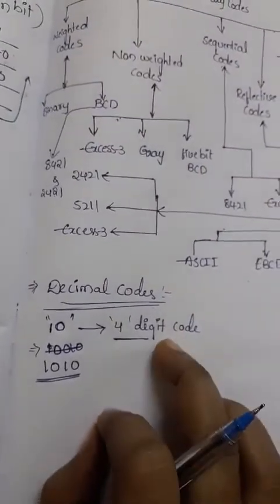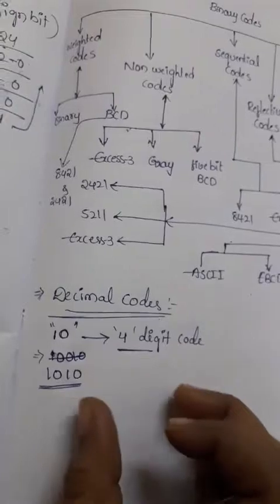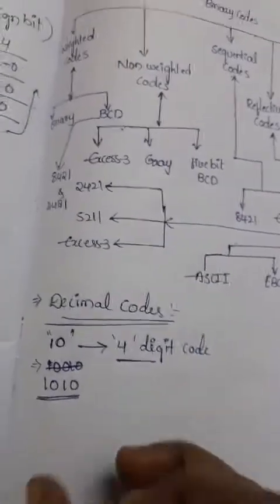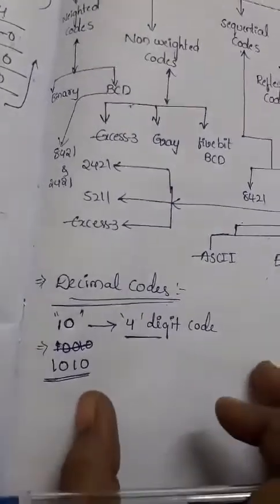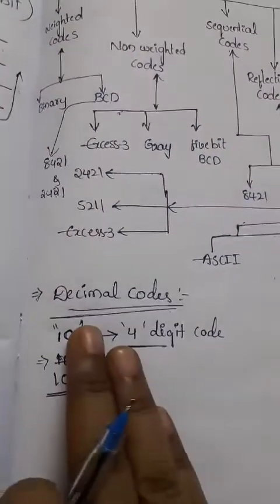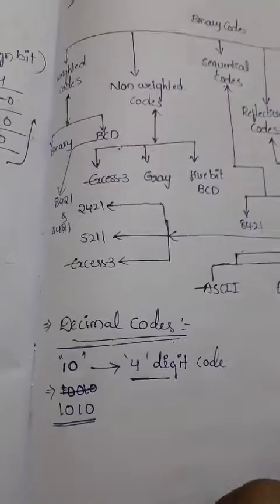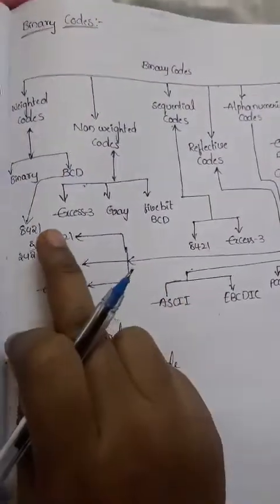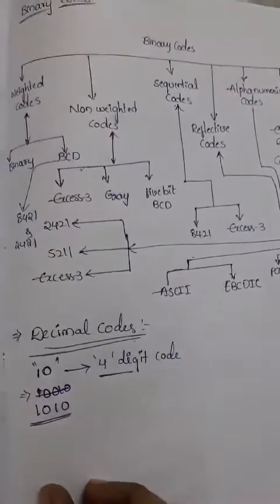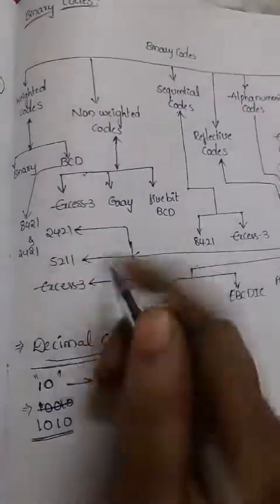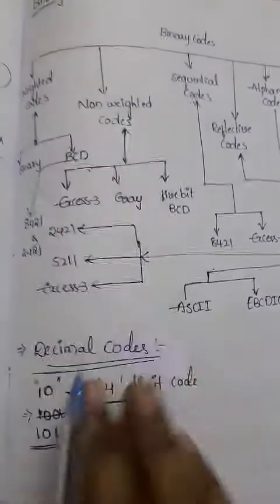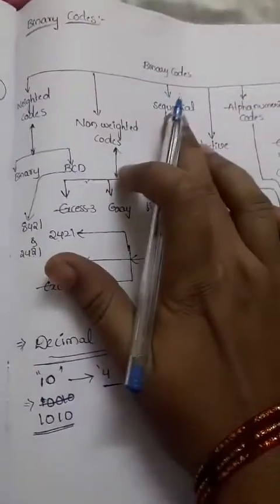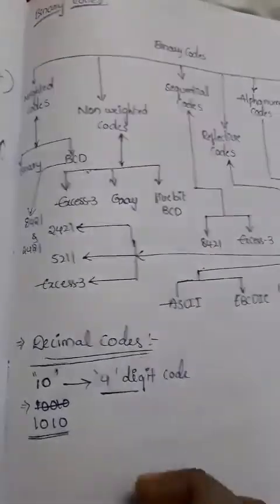Remember the point. Numerous different codes can be obtained by arranging 4 or more bits in 10 distinct possible combinations. If you need to implement decimal codes in different types of binary codes, that may be XS3 code, or 8421 code, or 2421 code, having different combinations in binary codes. So we need to implement them one by one.